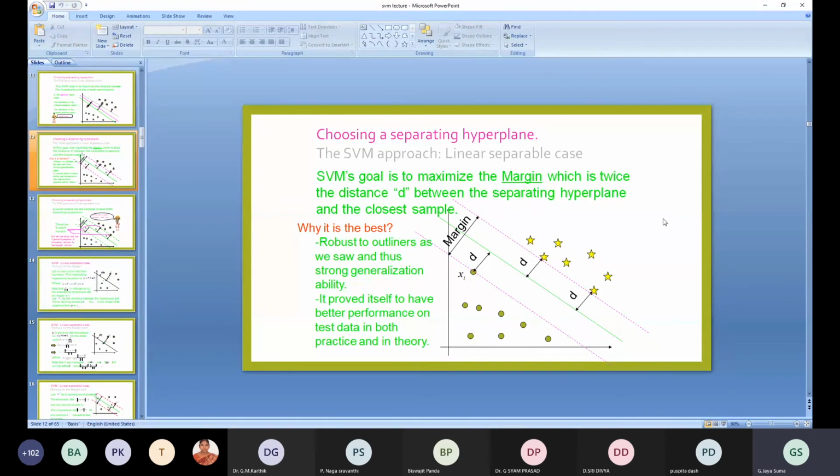We cannot complete all the algorithms, but I have given a very brief introduction and a very brief idea about each algorithm, how and where they are used, mostly for research problems. So based on these inputs, you can explore yourself for your research, as well as to become an expert in the machine learning area. Okay, so I think I'm ending the session, and if any of you have any questions, please ask me.